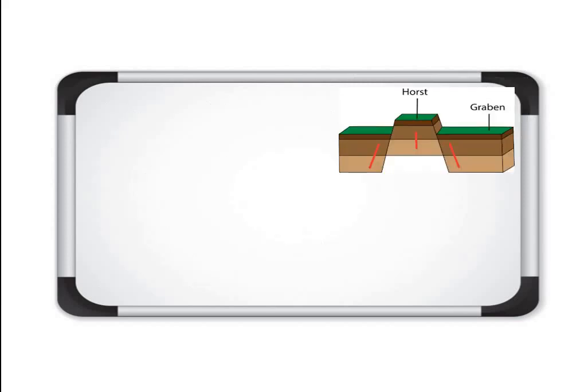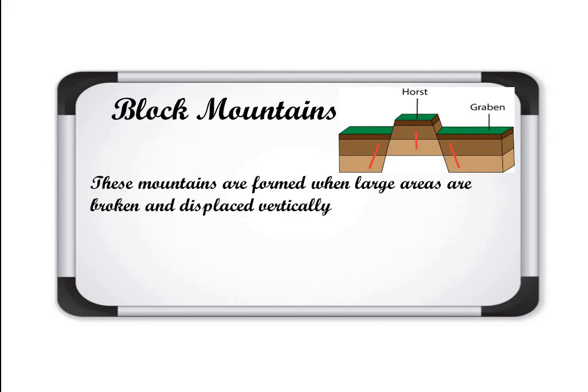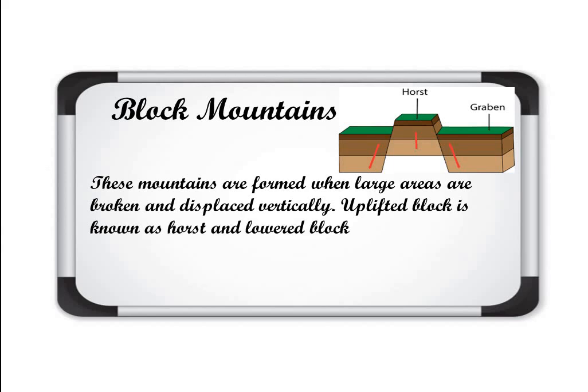Next is the block mountains. How are these block mountains formed? These mountains are formed when large areas are broken and displaced vertically. The uplifted block is known as horst and the lowered block is known as graben.